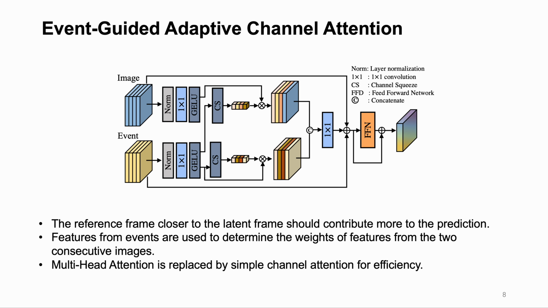To fuse the features from the event branch and image branch, as well as the features from the two reference images, we propose event-guided adaptive channel attention. Features from the events, which indicate the time, are used to determine the weights of features from the two consecutive images. Additionally, multi-head attention from the vanilla transformer is replaced by simple channel attention for efficiency.